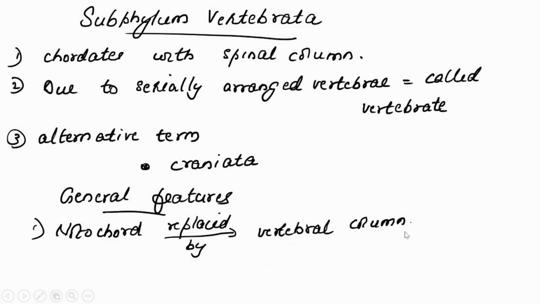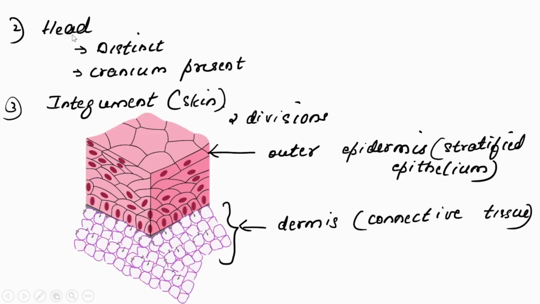Notochord is replaced by vertebral column. Next. A distinct head we can see in vertebrates, and a cranium is also present for encasing the brain.